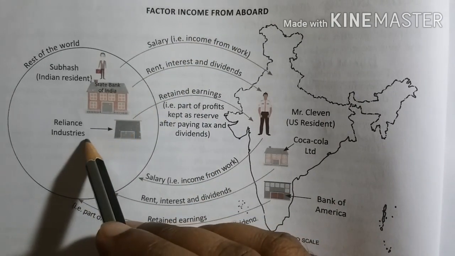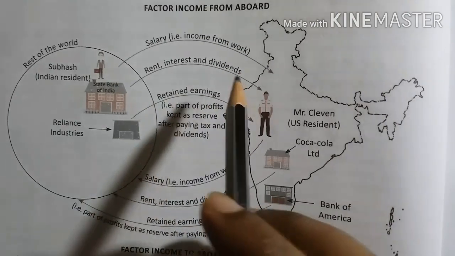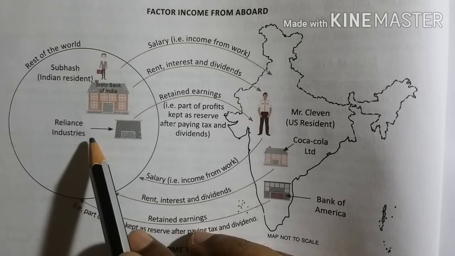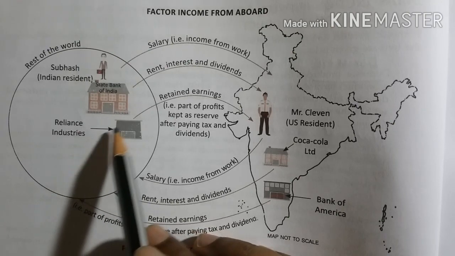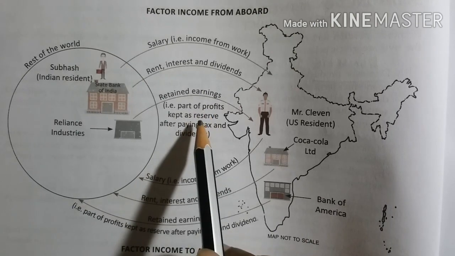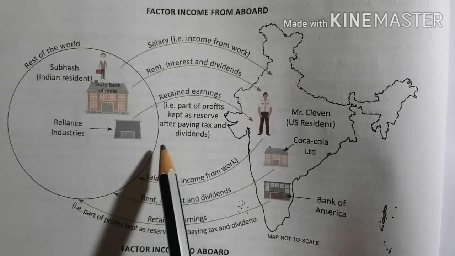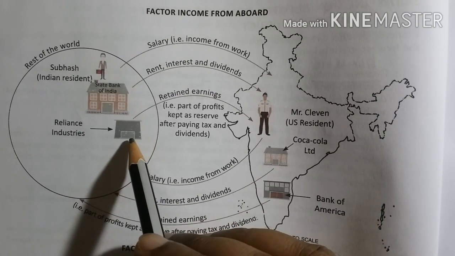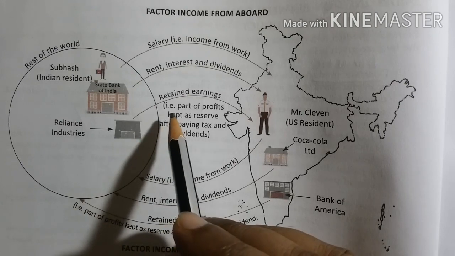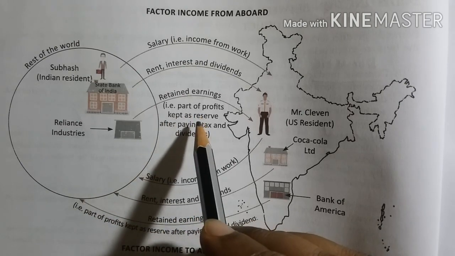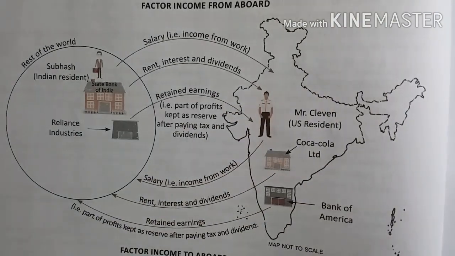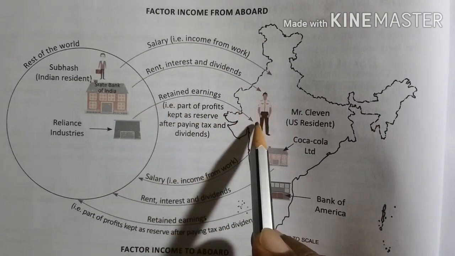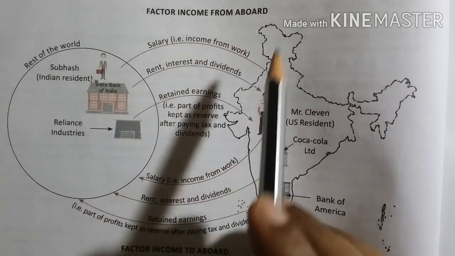And Indian companies like Reliance will be bringing that part of profit. If Reliance companies are providing some services or goods in another country, they will be bringing that part of profit after paying tax and dividend. Suppose Reliance Jio has a network in Britain, providing services there and earning profit there, so they will be paying taxes in Britain, and after payment of these things they will bring money into India. So this will be factor income from abroad.